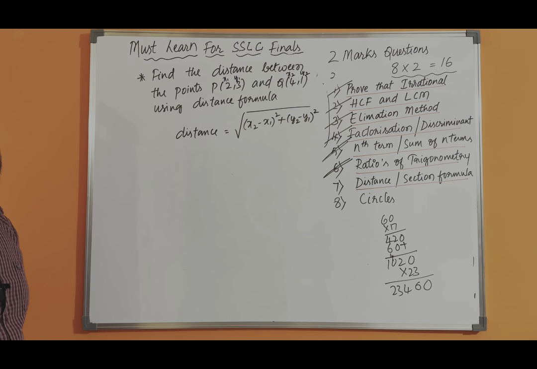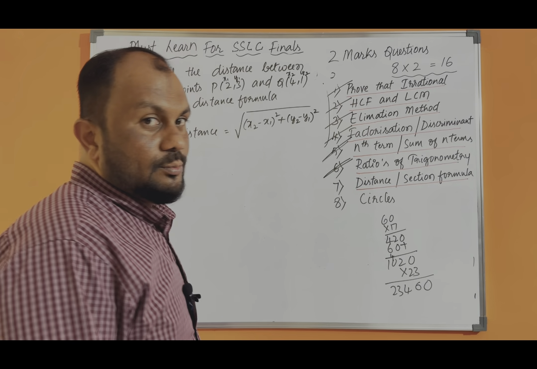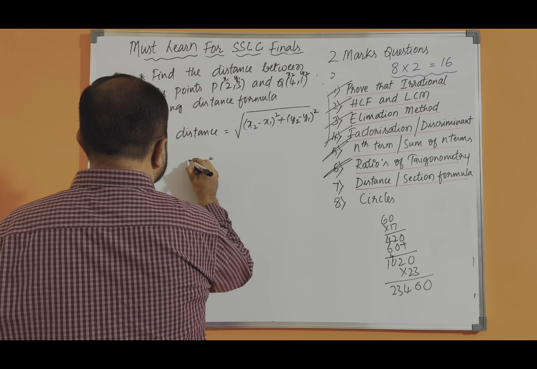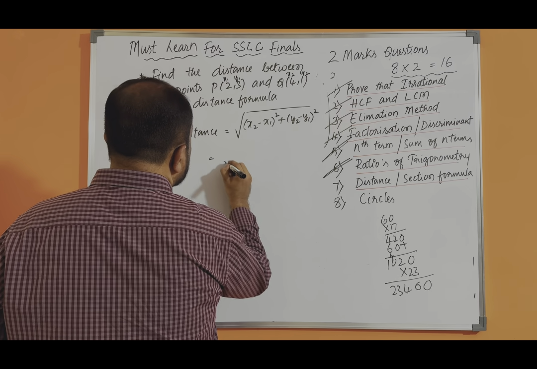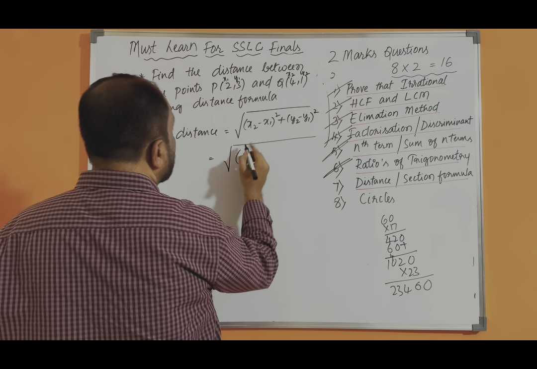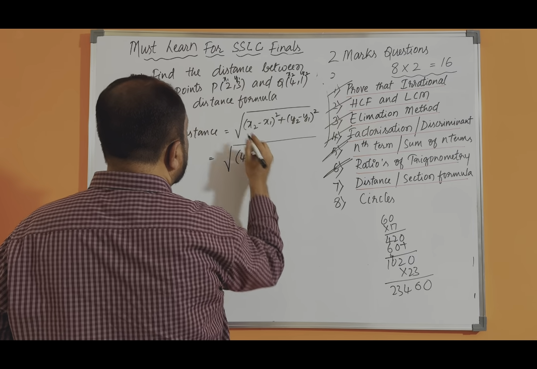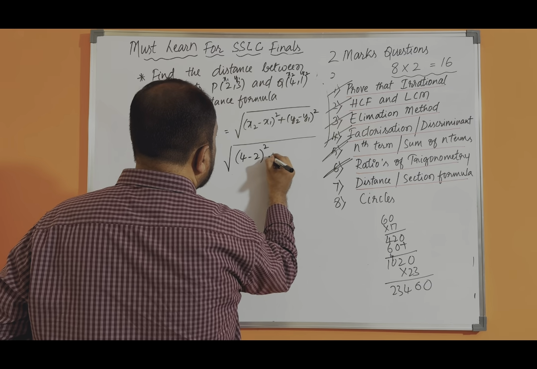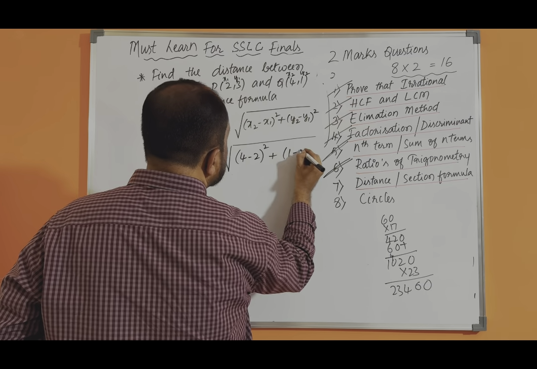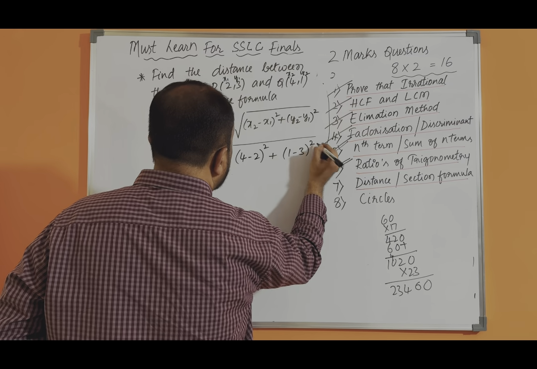Very easy to remember. Now we are finding the distance between P and Q. So root of x2 4 minus x1 2 whole square plus y2 1 minus y1 3 whole square.